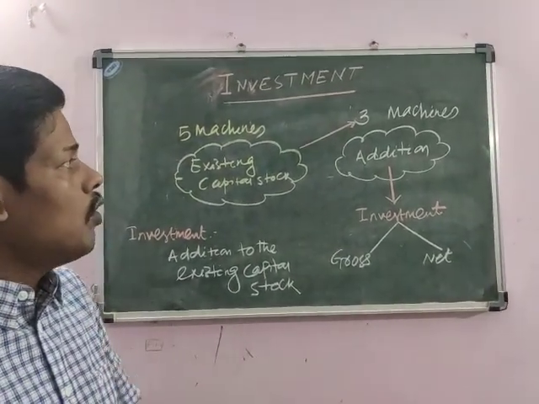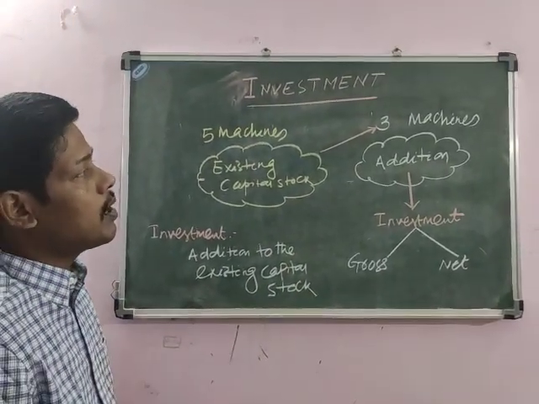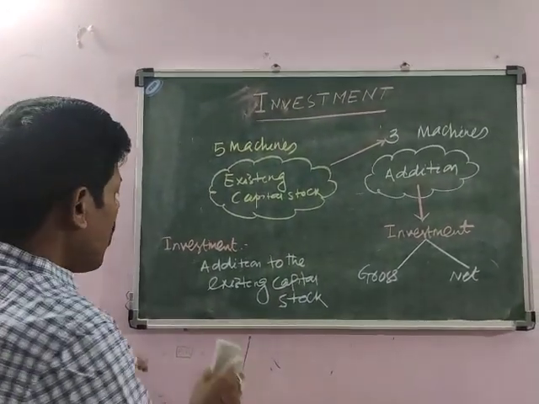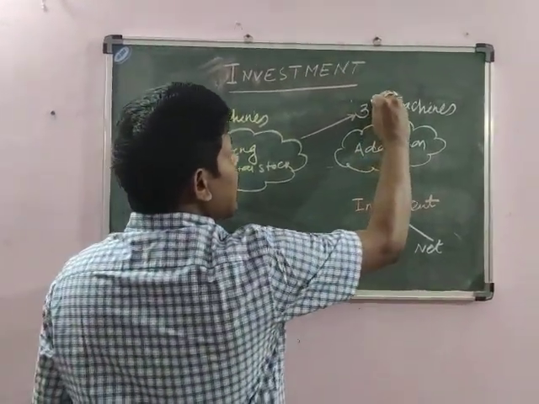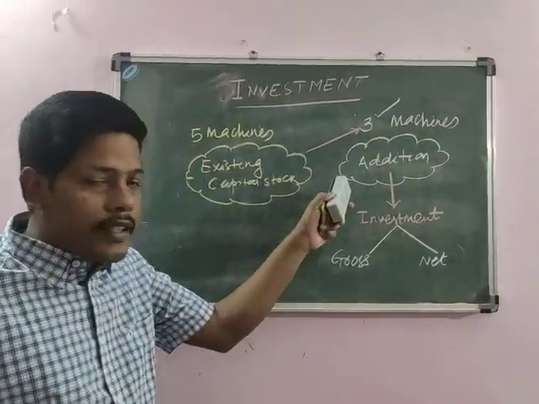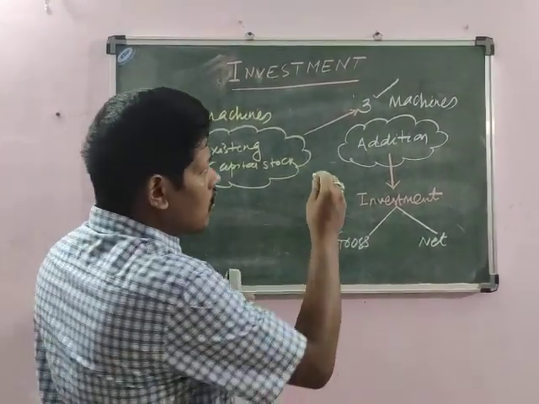We have to know this very clearly while discussing the concept of investment. Gross addition: whatever 3 machines are added to the existing capital stock, that is your gross investment.